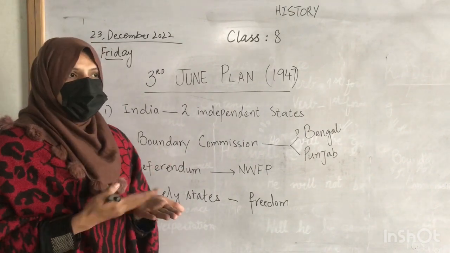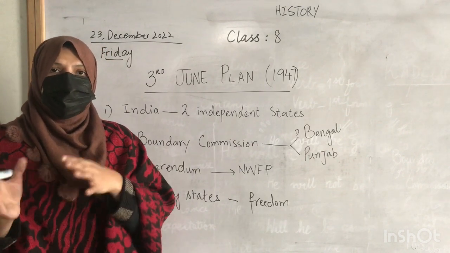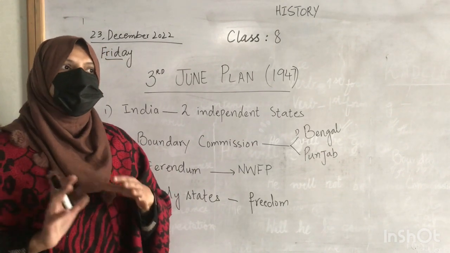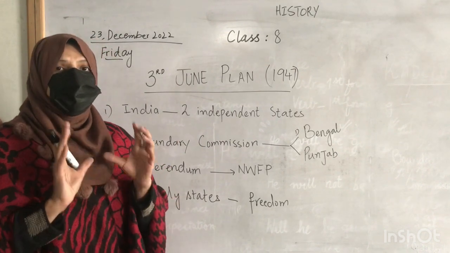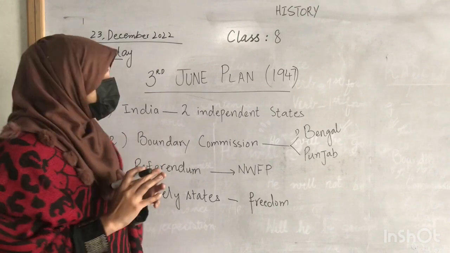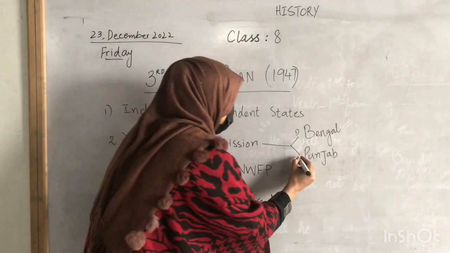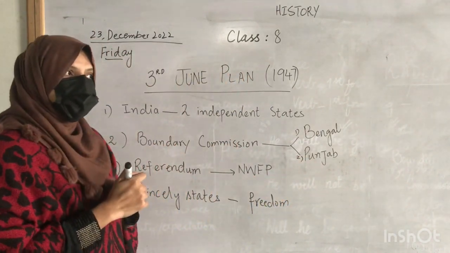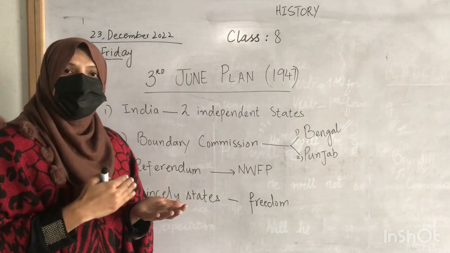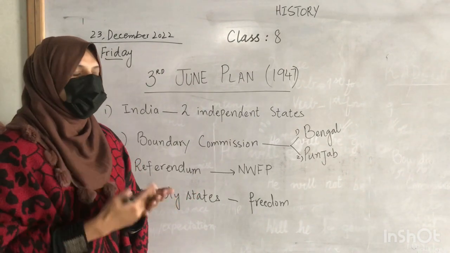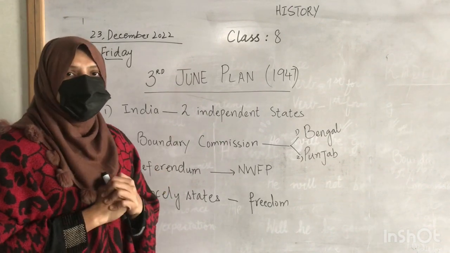So that's a clear-cut fact that the Muslim majority areas will be part of Pakistan and the Hindu majority areas will be part of Bharat. Okay, that was clear-cut. But there were certain states like Punjab and Bengal. What about Punjab and Bengal? Punjab was a very big province having 50% Muslim majority and 50% Hindu majority. And in a similar way, the same was the case with Bengal.